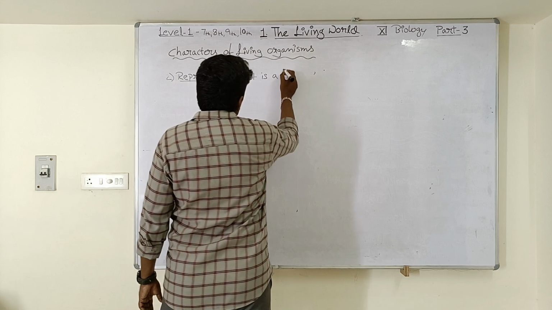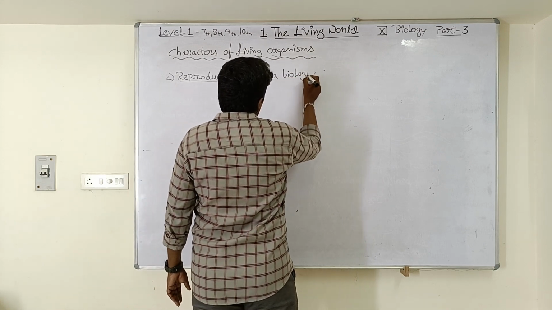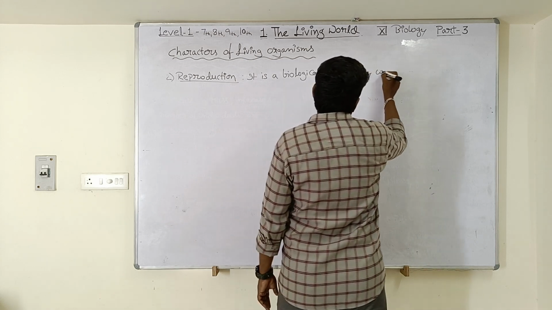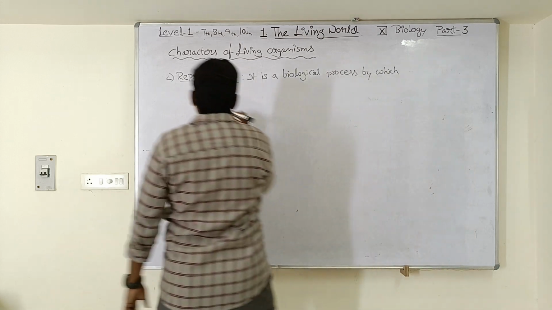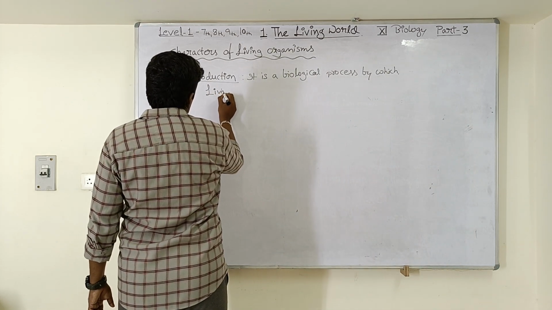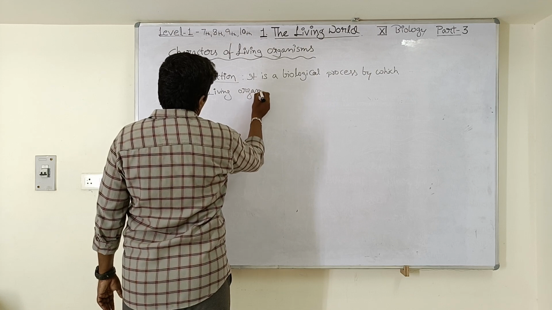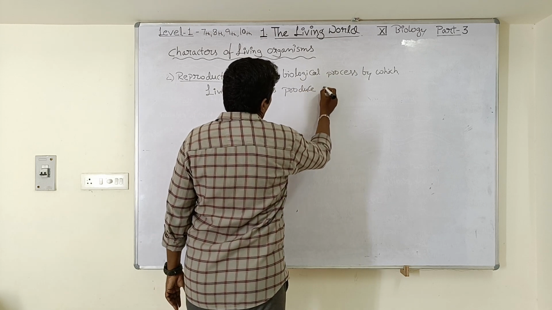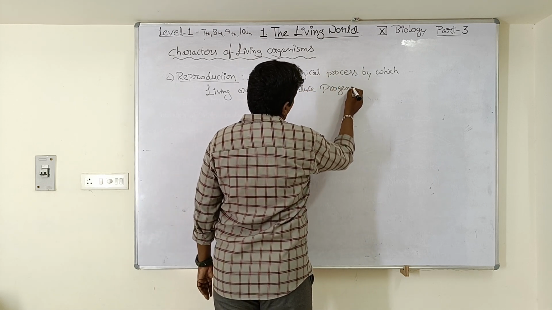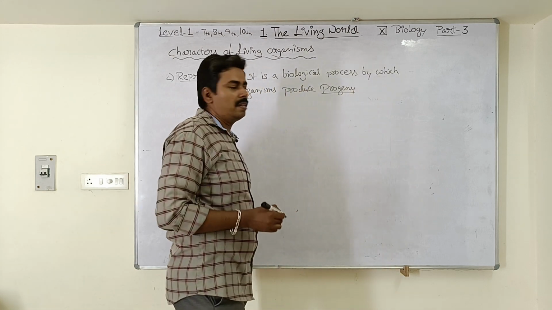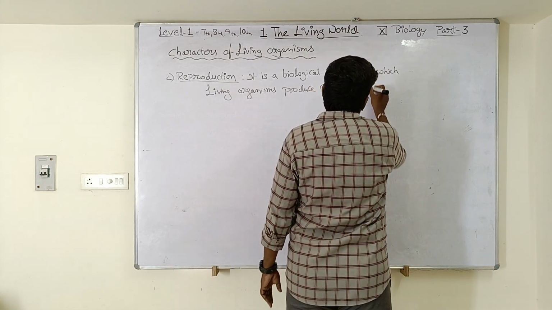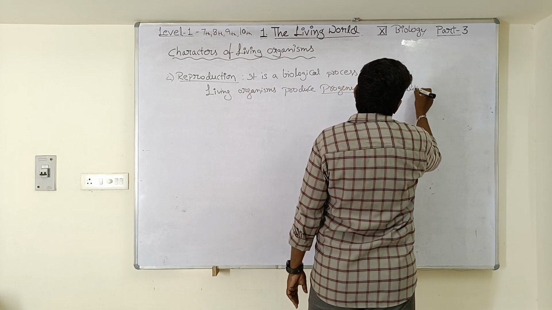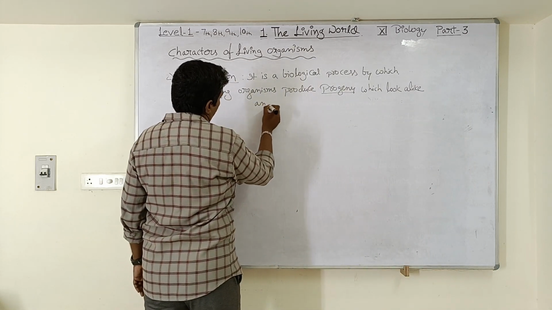It is a biological process by which living organisms produce progeny, which look alike and resemble parent. Progeny means children. In biology, the children is called as progeny.